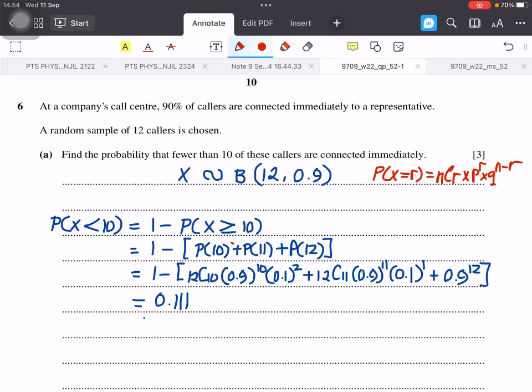So when r is 10, the probability will be 12 choose 10 times 0.9 to the power of 10 times 0.1 squared, and then P11, 12 choose 11 times 0.9 to the power of 11 times 0.1 to the power of 1, and then plus 0.9 to the power of 12. The answer is 0.111.